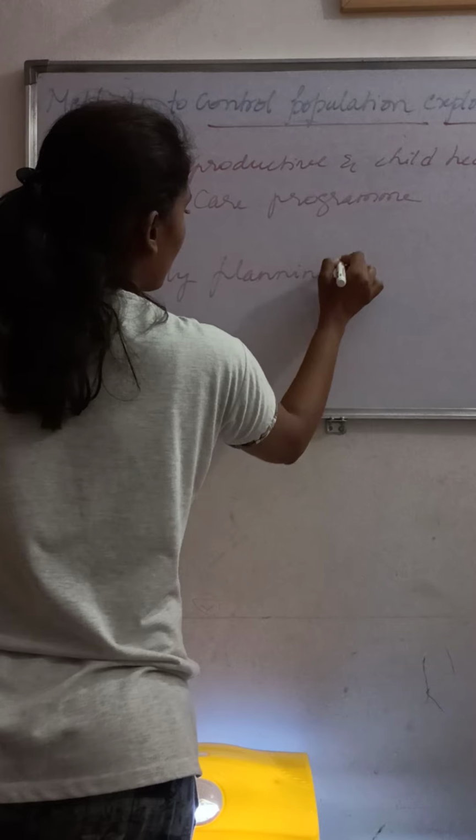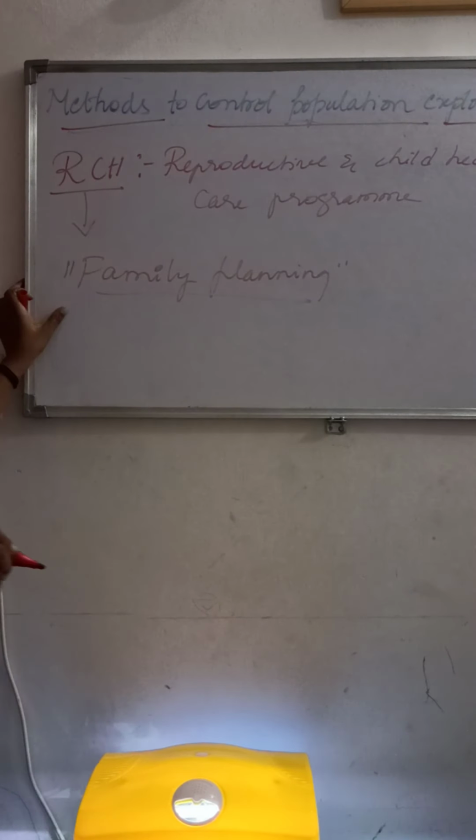By implementing contraceptive methods, we can avoid unwanted pregnancy.